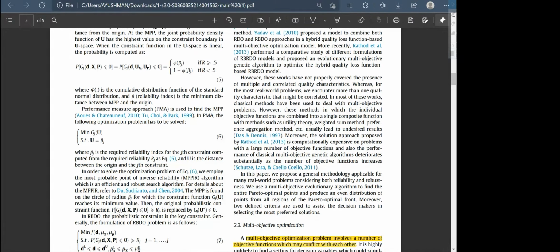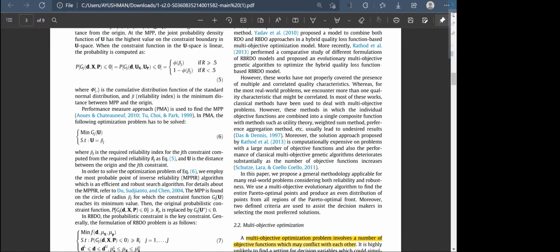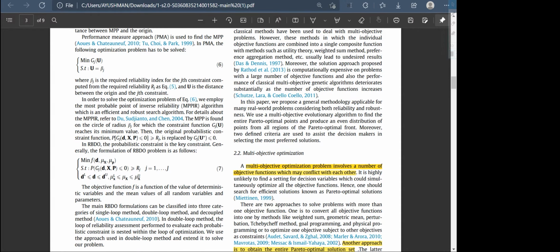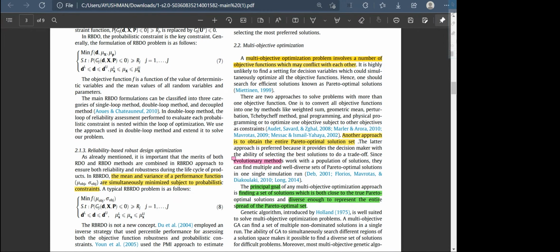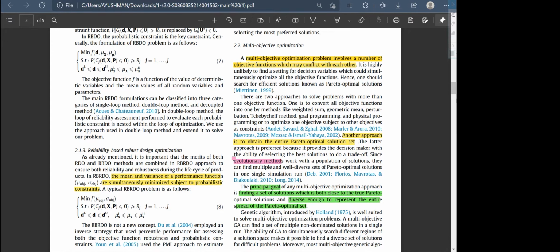These are the areas where it has been applied, and it is mainly applied in optimizing a single objective function, but here the paper proposes a multi-objective optimization. A multi-objective optimization problem involves a number of objective functions which may conflict with each other. So the paper uses an approach to obtain the entire Pareto optimal solution set.